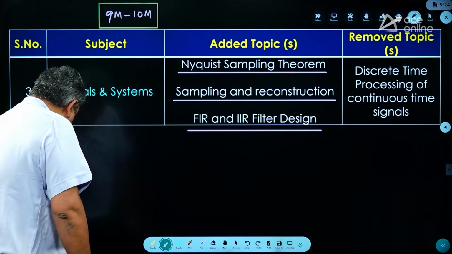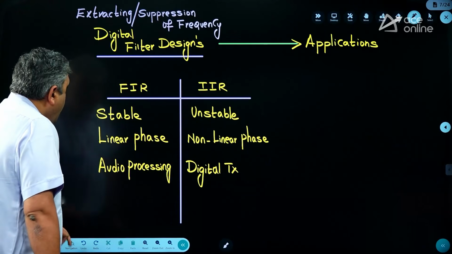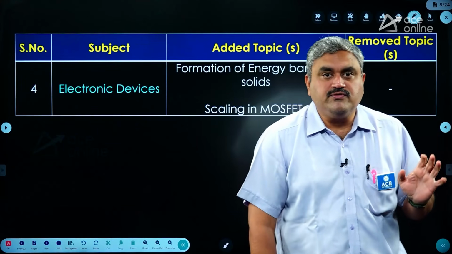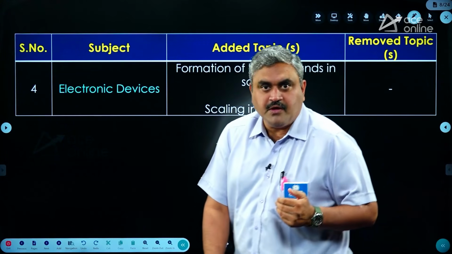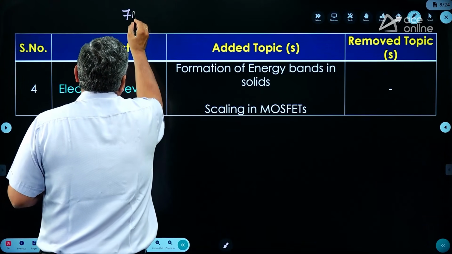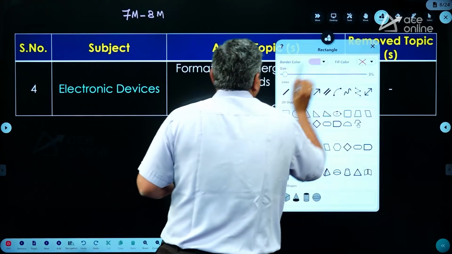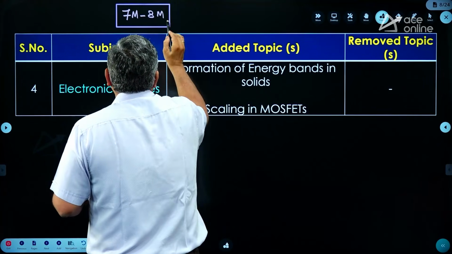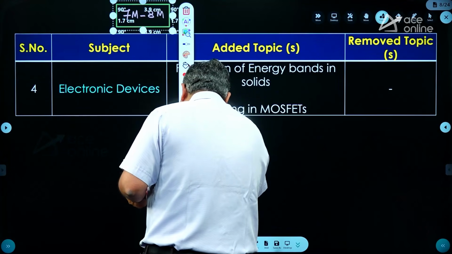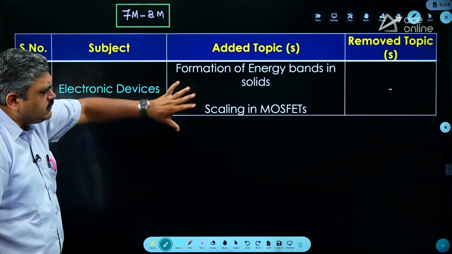Now coming to the next subject. So the next subject we are having is electronic devices and circuits. Generally you call it as EDC. So the weightage for this subject in your GATE paper is around 7 marks to 8 marks. I am taking in general weightage. Last 4 or 5 years, if you take and make an average, you can find this average as around 7 to 8 marks. Okay. Now there are nothing topics removed.